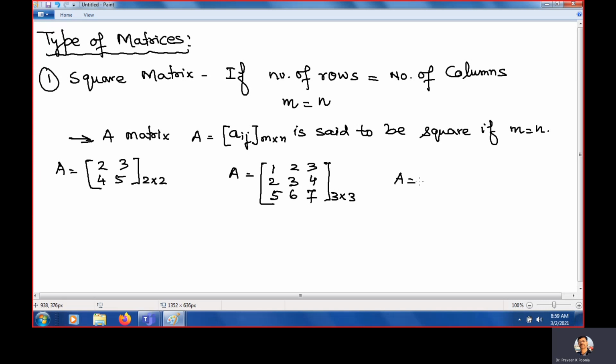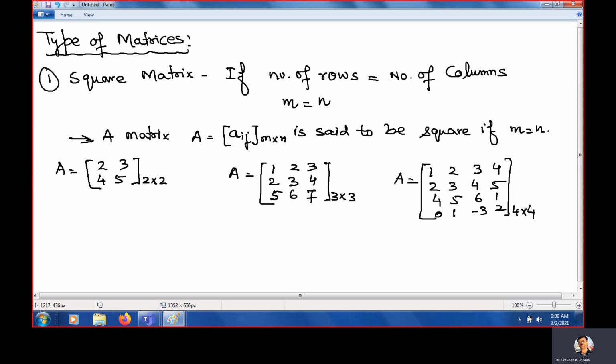One more matrix we can take. 1, 2, 3, 4, 2, 3, 4, 5, 4, 5, 6, 1, 0, 1, minus 3, 2. What is the size? 1, 2, 3, 4. So the size is 4 by 4.